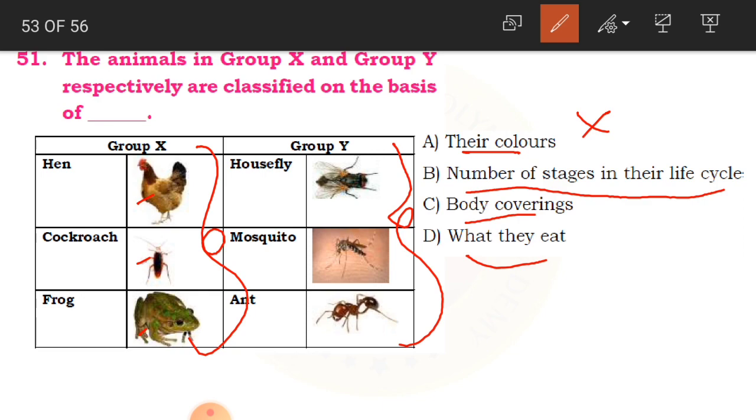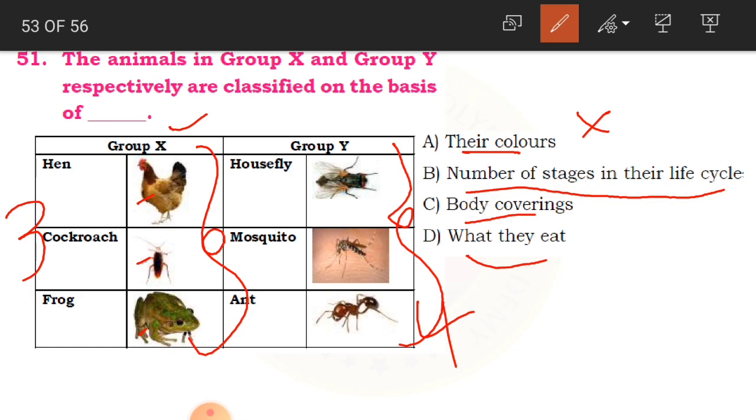So B, number of stages in their life cycle. If you see, hen, cockroach and frog, this is group X. They have got 3 stages in their life cycle, and group Y, that is housefly, mosquito and ant, they have got 4 stages in their life cycle. So that is why they are classified into 2 categories.